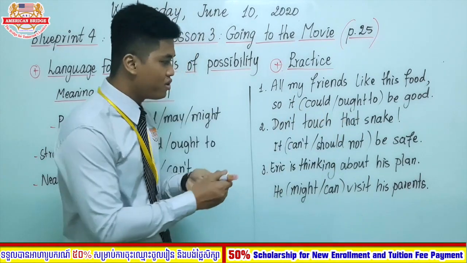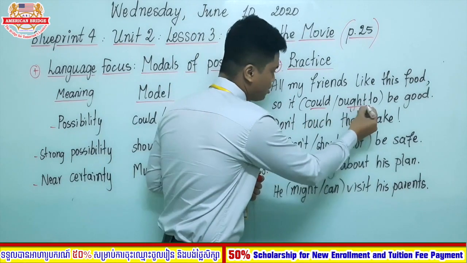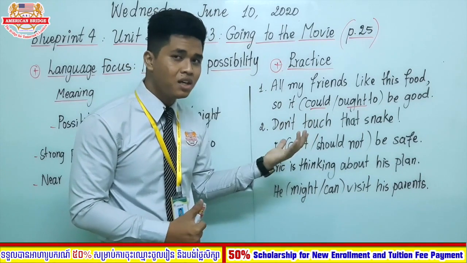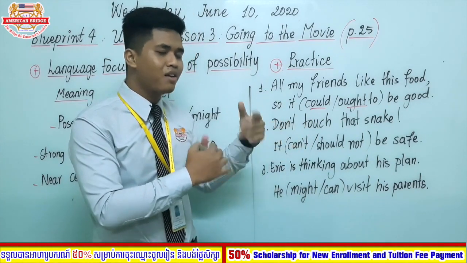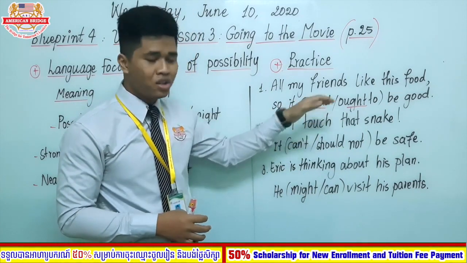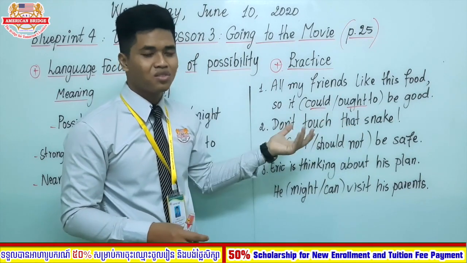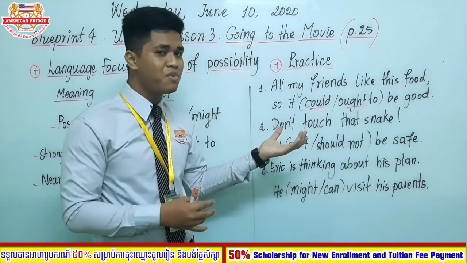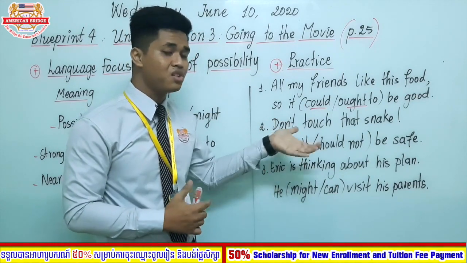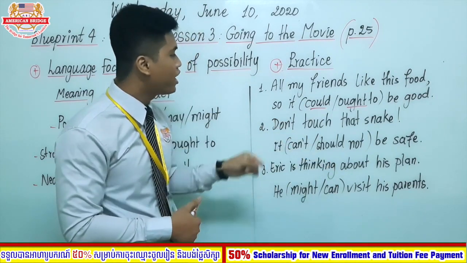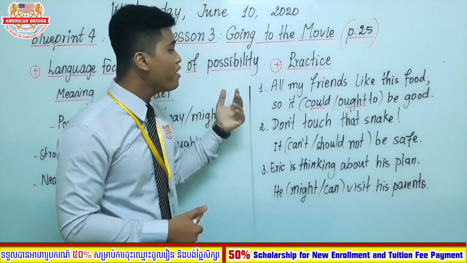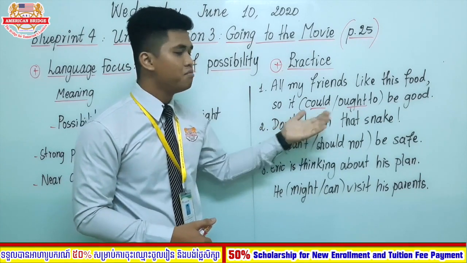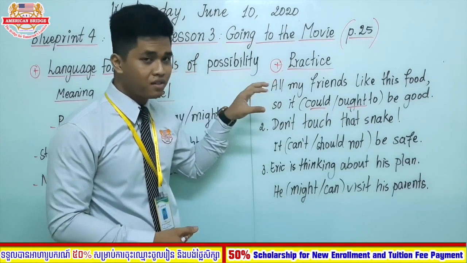Again, before we start, let's look at the words could and ought to. Could, we use to talk about possibility, and if you scale it, it's around 25%. Ought to has the same meaning as should, and if you scale it, it's maybe 70 or 75% sure. So here, let's look at the situation. All my friends like this food, so it ought to be good. So you have evidence, isn't it?